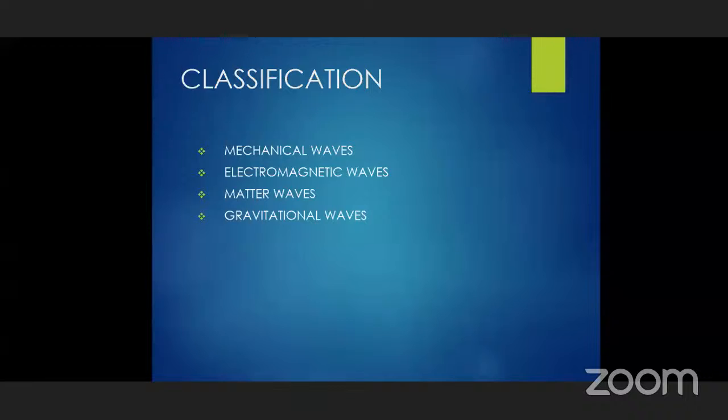earthquakes, when an earthquake takes place due to some changes inside the interior of the earth's crust, earthquakes and volcanic eruptions also produce waves. These are called gravitational waves. Earthquakes and volcanic eruptions, and also meteors and comets, falling meteors and comets falling on the planets, we can see in the night times. These also produce light waves, and these are due to gravitational waves. So like this, the general classification of waves is of 4 types: mechanical waves, electromagnetic waves, matter waves, and gravitational waves.